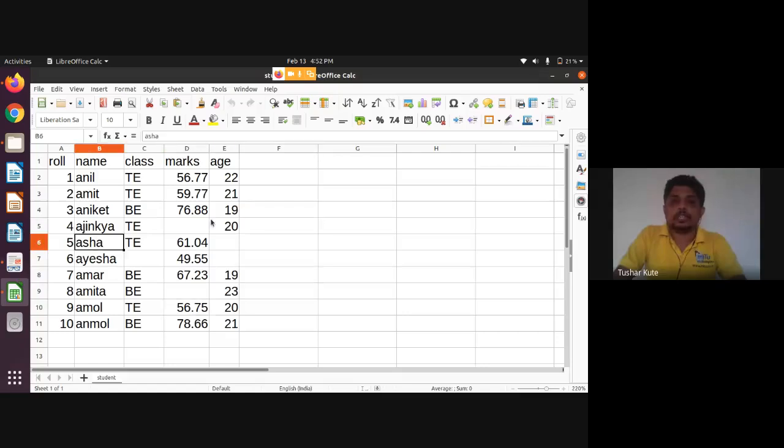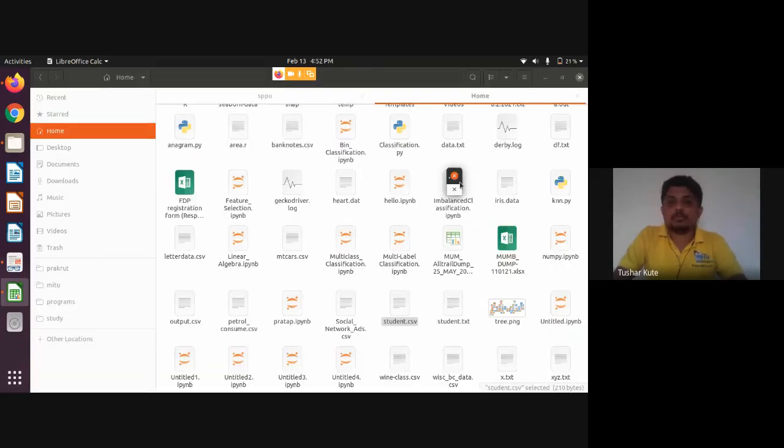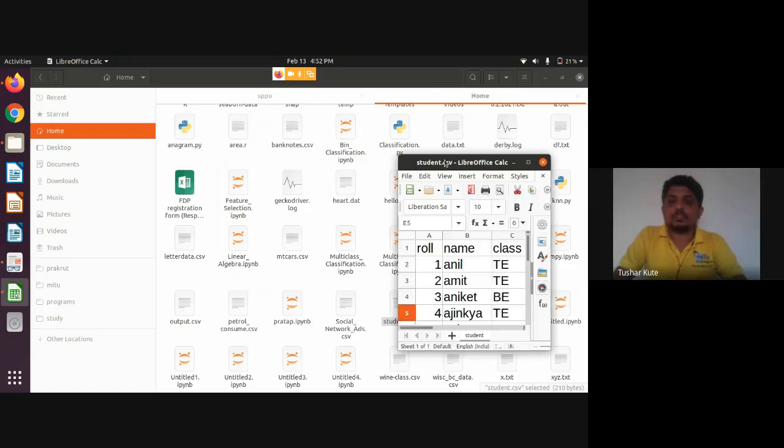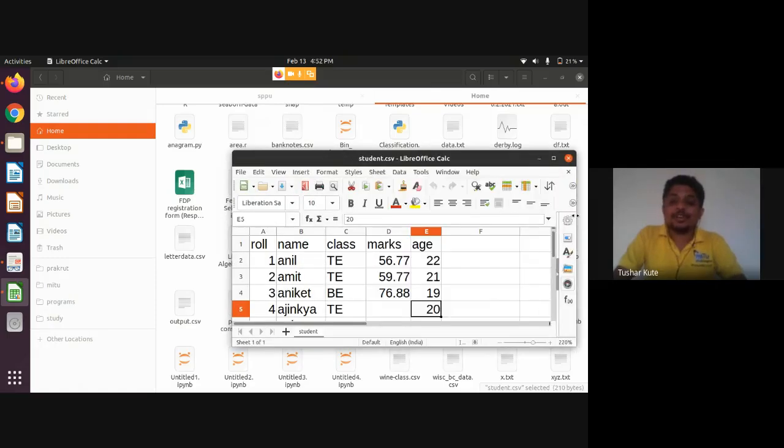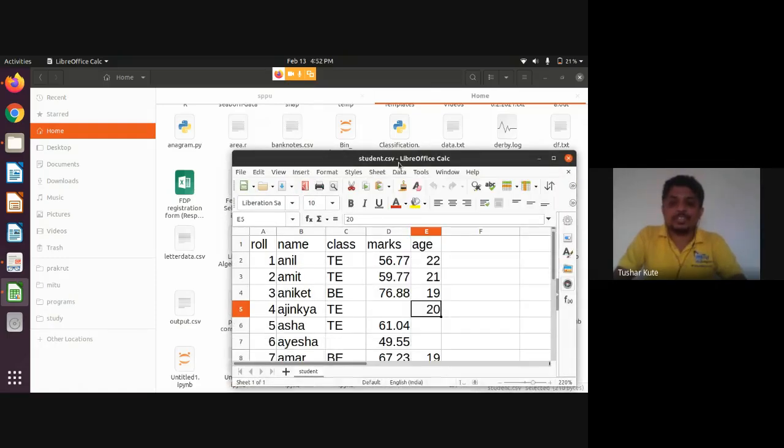Remember, the file used here is a CSV file. We can store the data in Excel format also.